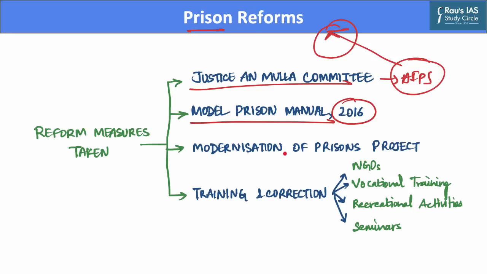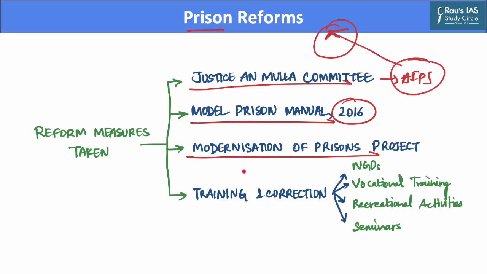Further, the Government of India also undertook a modernization of prisons project, which aims to enhance the security of Indian jails, and also aims to facilitate the reformation and rehabilitation of prisoners, which will be undertaken through correctional administration programs.